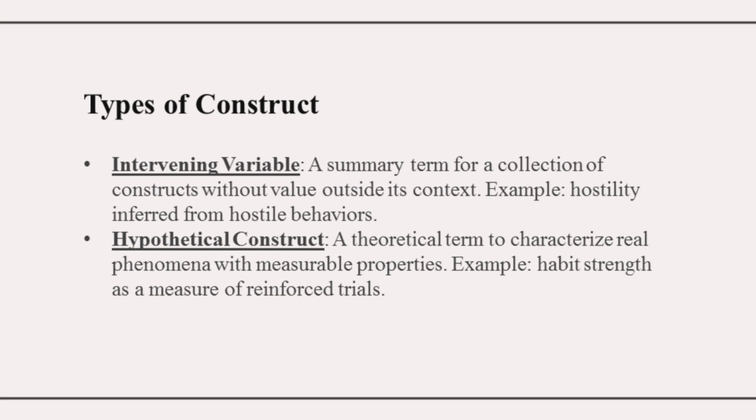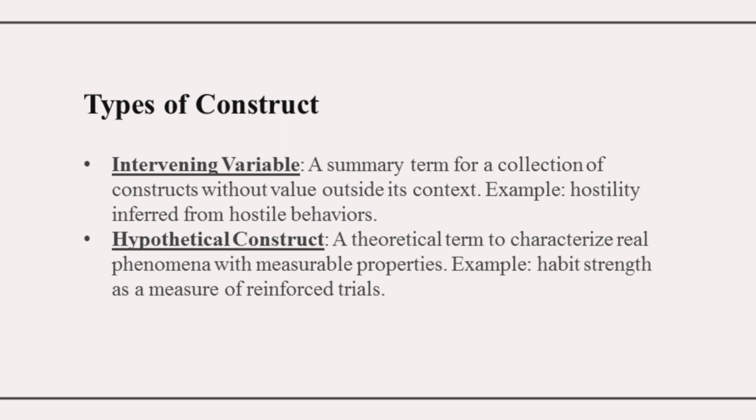It does not have a value outside the context in which it is used. Aggressiveness is a concept and it cannot be a construct unless it is measured in scientific forms. But when it is combined with hostile behavior, it forms hostility, which is a construct having a value.